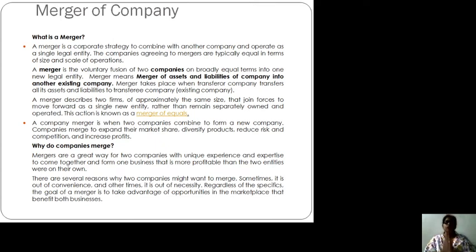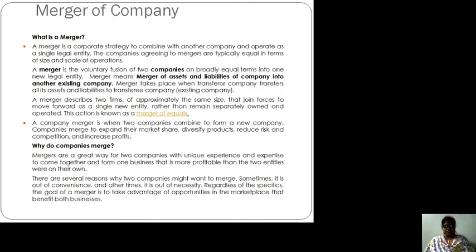The transferor company was Mira, which is merged in Radha. Now there is no existence of Mira, only Radha Associates is in existence. Got the point? So in a merger the transferor company loses its existence and the transferee company survives.